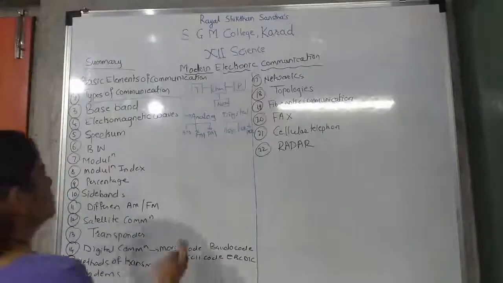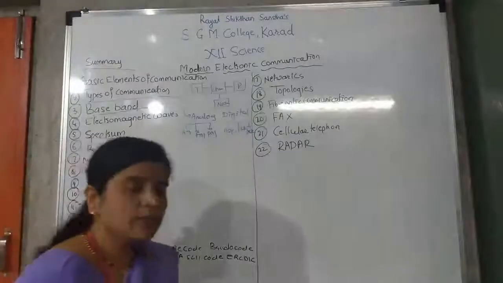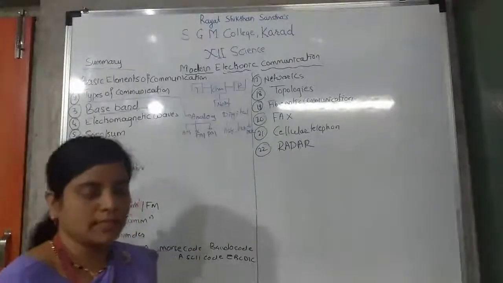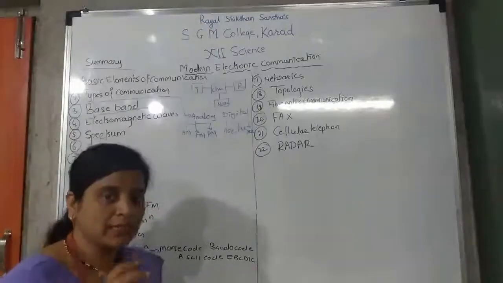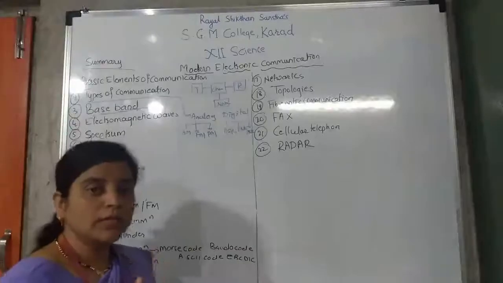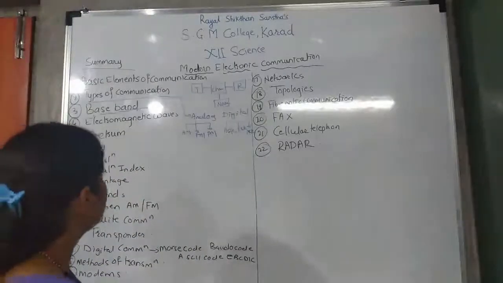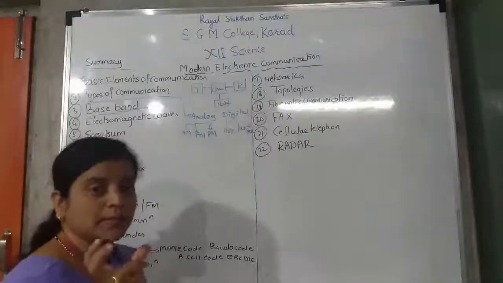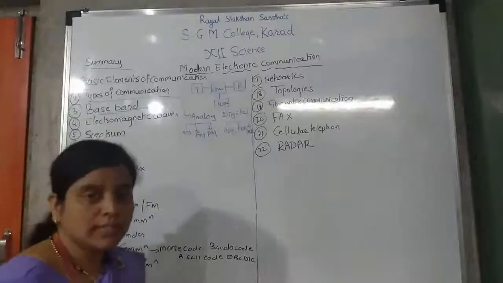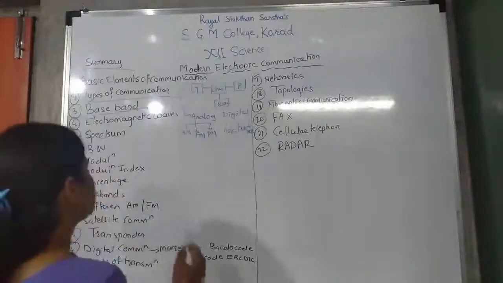Next is the baseband signal. What is the baseband signal? The original information signal is called the baseband signal. Think of your basic concept: base means the original information signal. No other signal is added to that signal. That is called the baseband.